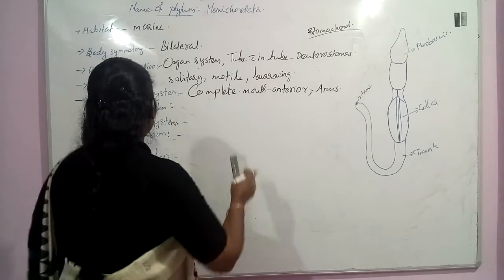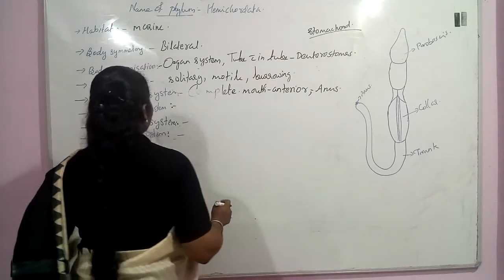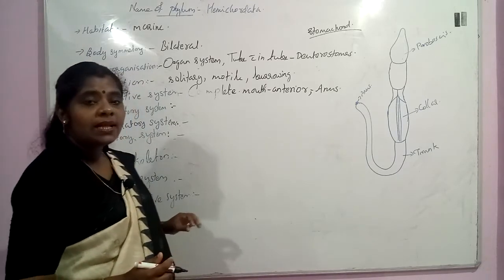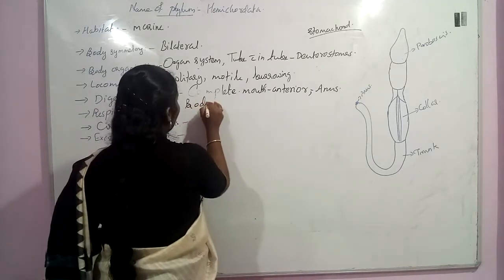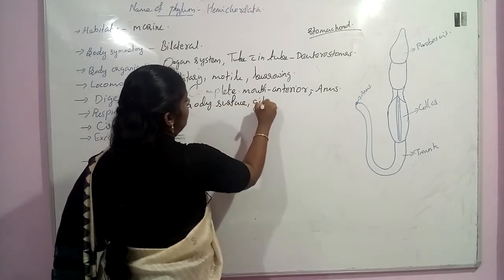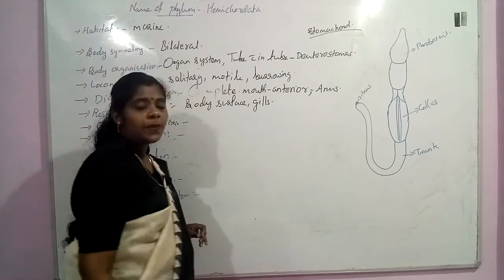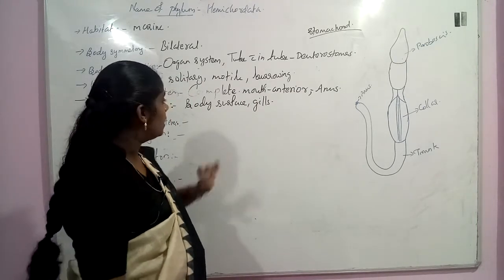Okay, then the next thing which we have to study is the respiratory system. The respiratory system present in this organism is through the body surface and gills. The body surface and gills take part in respiration.